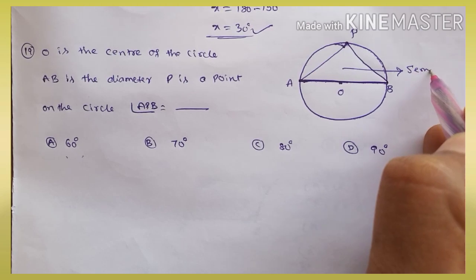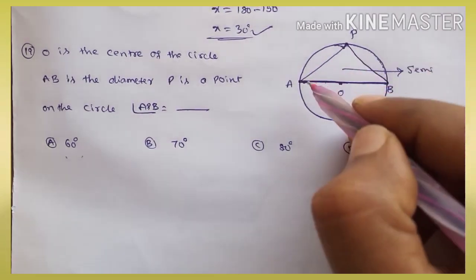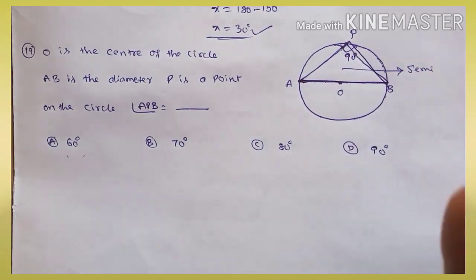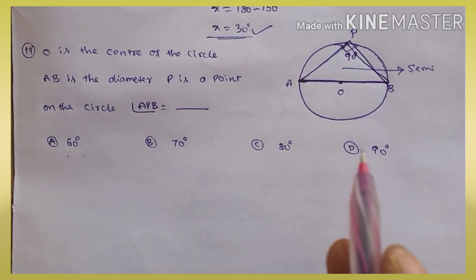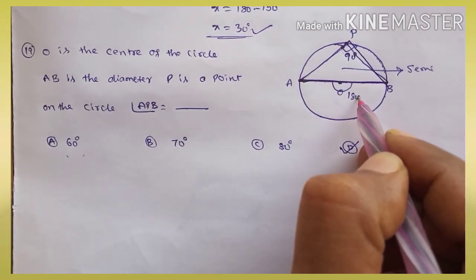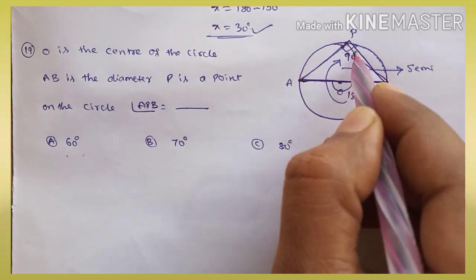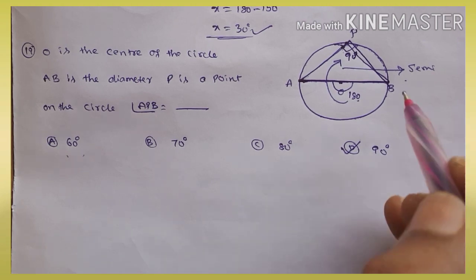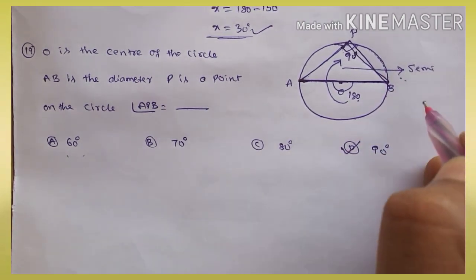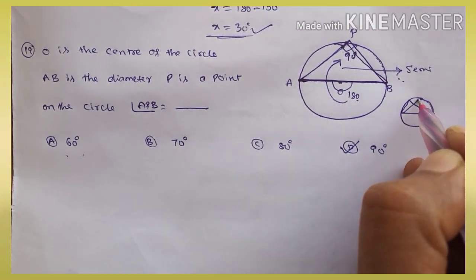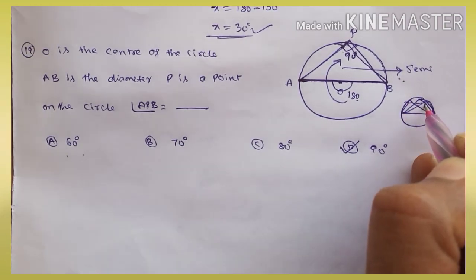In a semicircle, any angle is definitely 90 degrees. Angle in a semicircle is 90 degrees, because here the angle is 180, and the angle above is definitely half, 180 by 2 is equal to 90. Simply you can learn the statement: angle in a semicircle is equal to 90 degrees. This is a circle. If your diameter is at any place, it is a semicircle, and the angle in a semicircle is always 90 degrees.